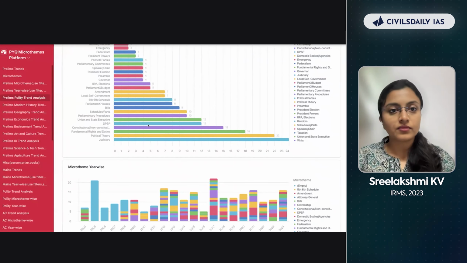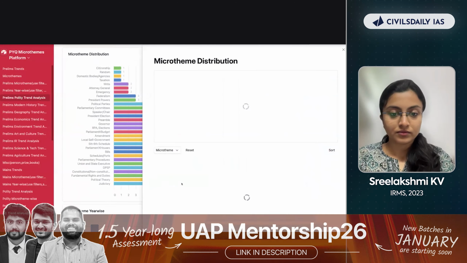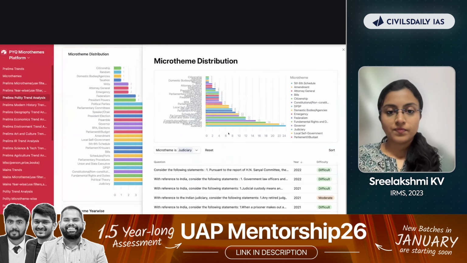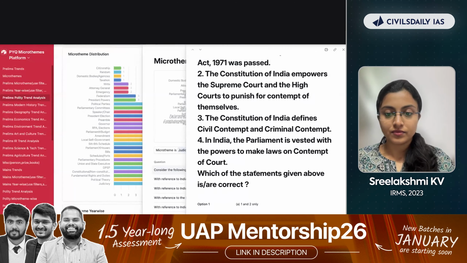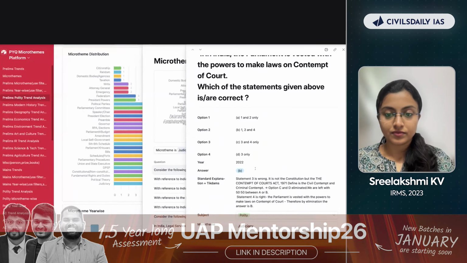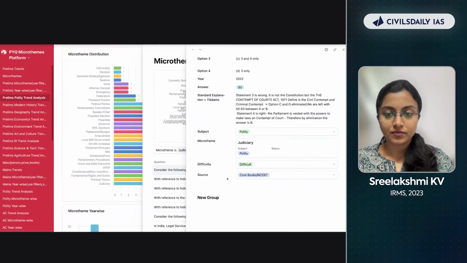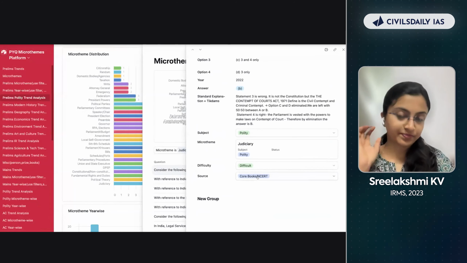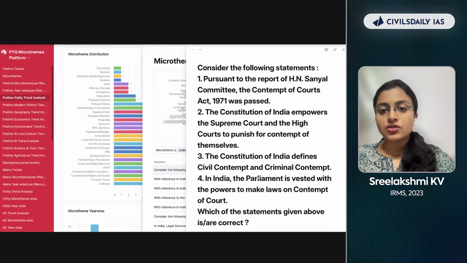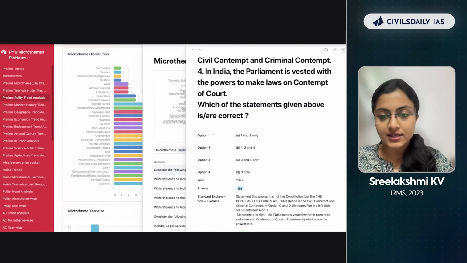If you click on judiciary, we can show all the aspirants the nature of the question. So we have segregated, like, is it difficult? And if you click on, let's say, the first one, open the first one. So this is the question, and we have graded it as something like difficult if you scroll down. Yeah. And we have also traced it back to a particular core book in NCERT. So this is where you will want to find this particular question. So again, this question was difficult. It was asked recently in 2022.